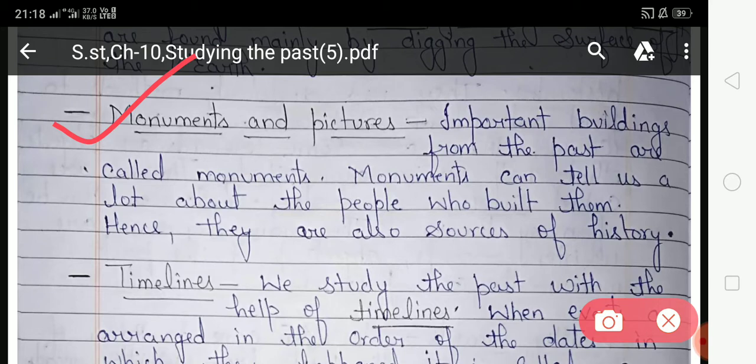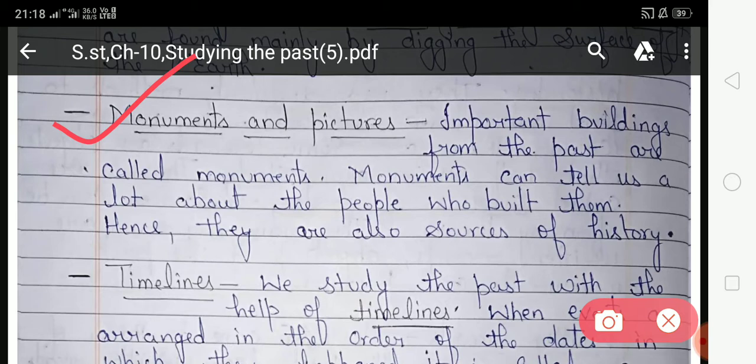Pictures can be of different kinds. In earlier times, students, pictures were mainly hand drawn, because no one had a camera, so they drew the pictures by hand. And after photography was invented, pictures were also taken with the help of a camera. Hence both paintings and photographs can be sources of history. So students, pictures are also a source of history.